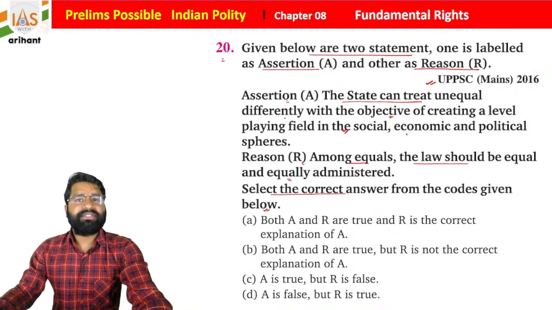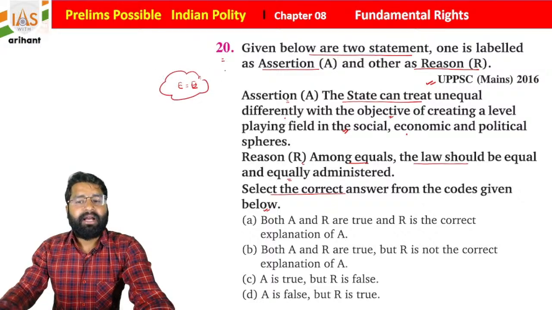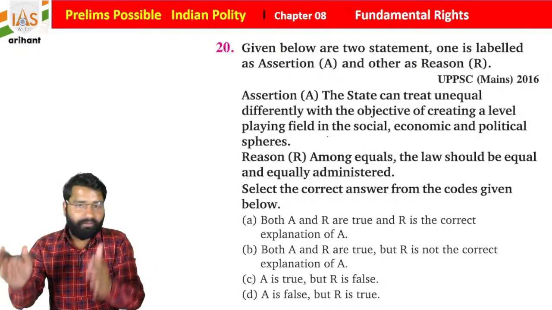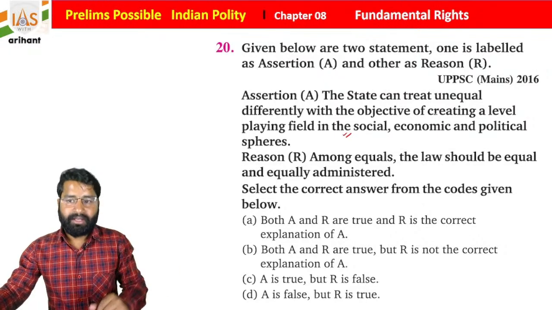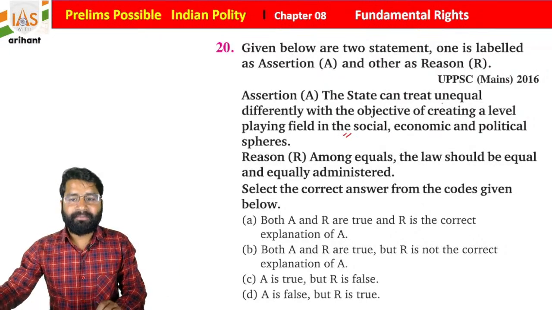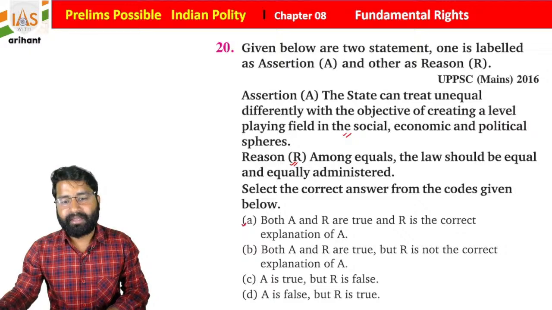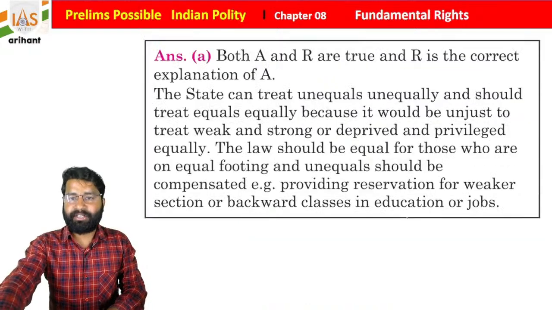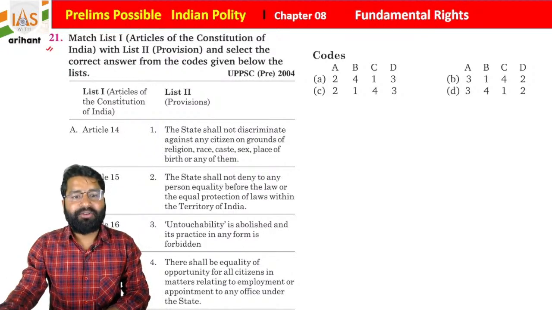So if you see, students, it says that basically the state will treat equals equally. So equals will be treated equally, and it is for the better. Law will be there, but equals will be treated equally. So that is to give a level playing field for everyone. And along with that, students, reason is the correct explanation of this assertion. So if you see, both statements are correct, and reason is the correct explanation of A, students. Okay, now you have to see the 21st question, and you have to match the following from list 1 to list 2.